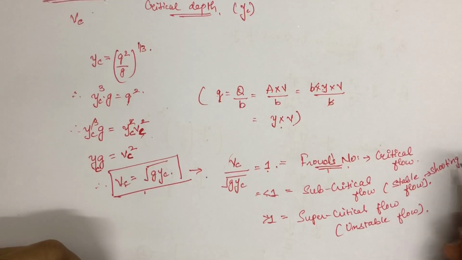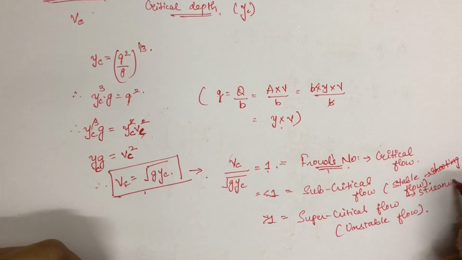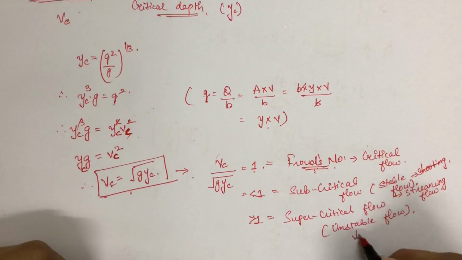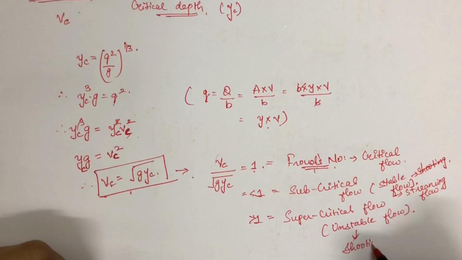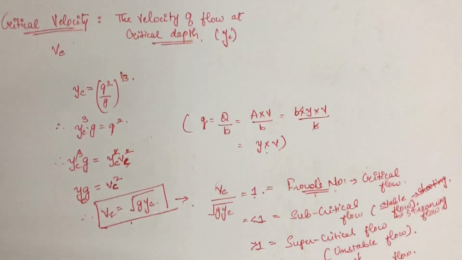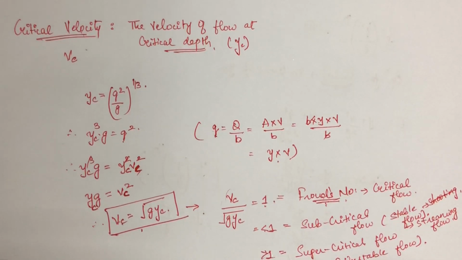Stable flow or subcritical flow is also known as streaming flow, and this unstable flow or supercritical flow is also known as shooting flow. So these were the mathematical expressions, or you can say mathematical equations, using which you can find out one or the other parameter in case of critical depth and minimum specific energy of flowing fluid. Okay, thank you.